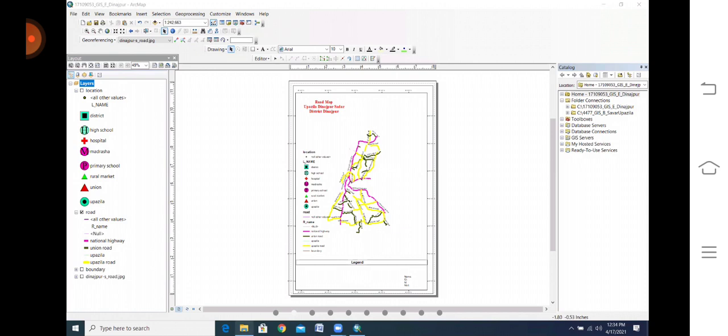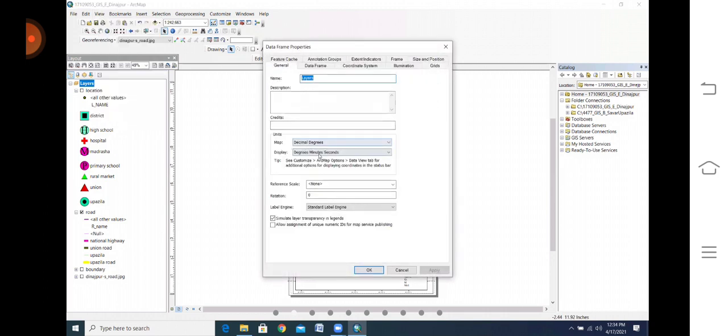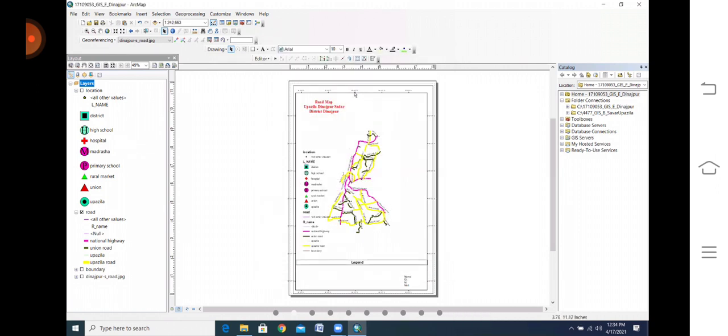Sir, I did not understand the latitude and longitude. Latitude, longitude, what does it mean? Please go to View, Data Frame Properties. Then look at the east and north values. Look at your map.